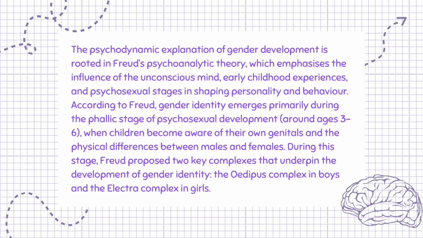According to Freud, gender identity emerges primarily during the phallic stage of psychosexual development, around ages 3 to 6, when children become aware of their own genitals and the physical differences between males and females. During this stage, Freud proposed 2 key complexes that underpin the development of gender identity: the Oedipus complex in boys and the Electra complex in girls.